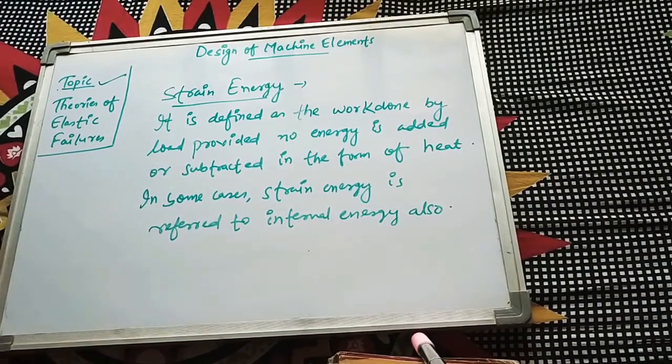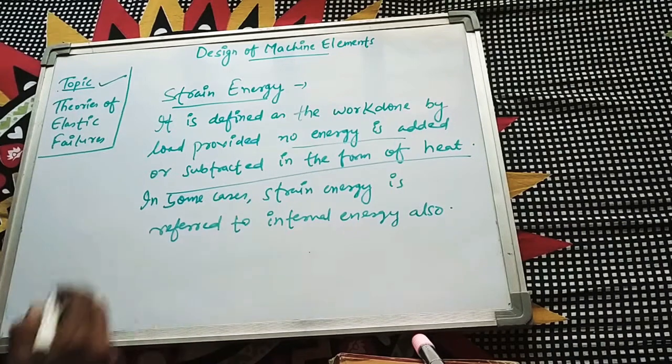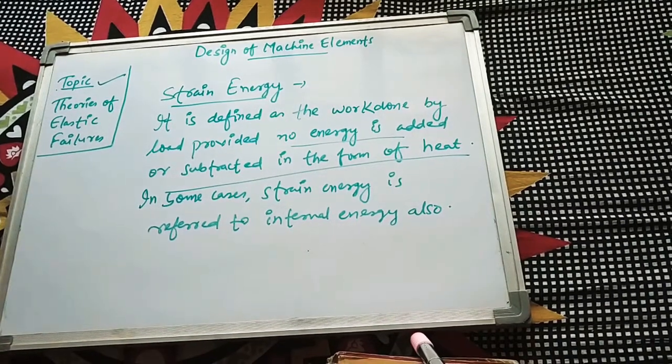So this is the main thing which we will discuss about strain energy. It is defined as the work done by load provided no energy is added or subtracted in the form of heat. So it is mainly work done where no external heat is either given to the system or extracted out from the system.